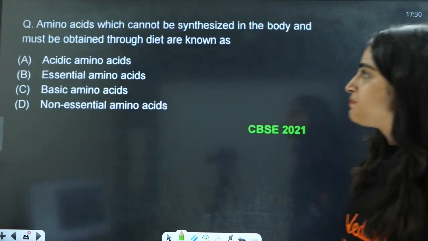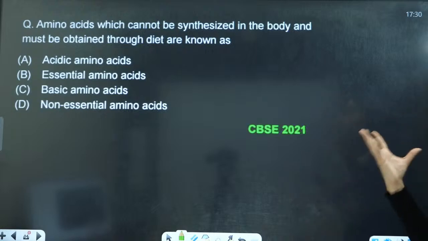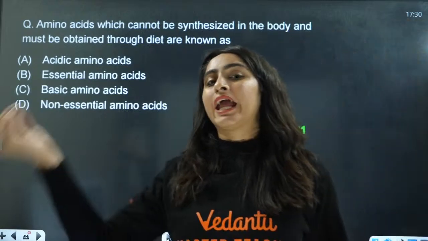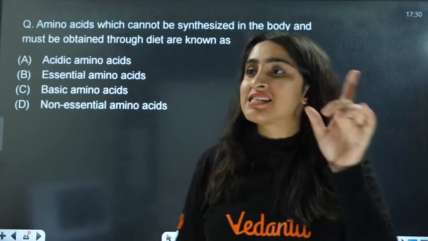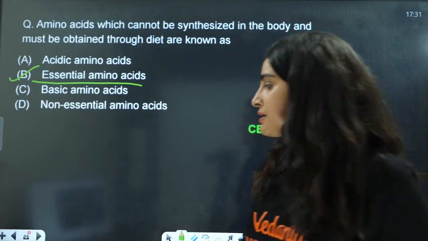Next we have amino acids which cannot be synthesized in the body, which you have to take from outside, are called essential amino acids. So B is going to be the correct answer.